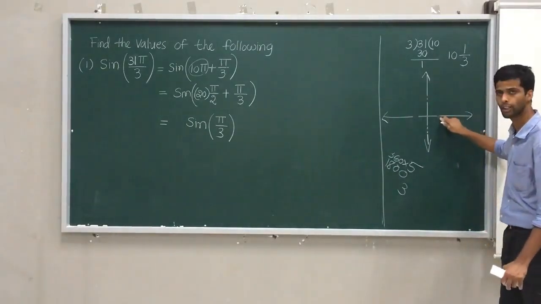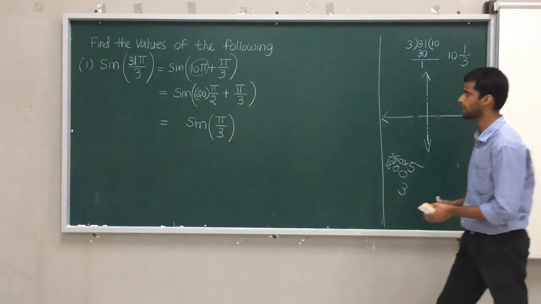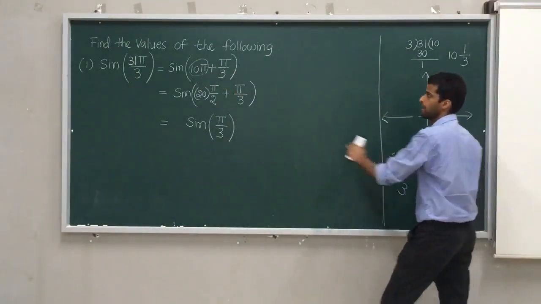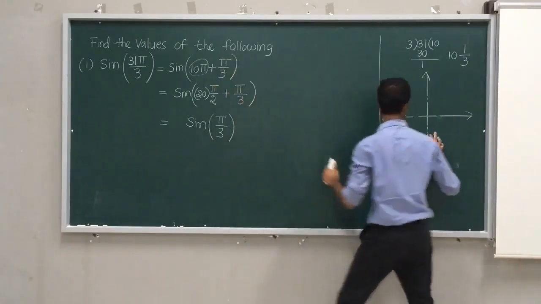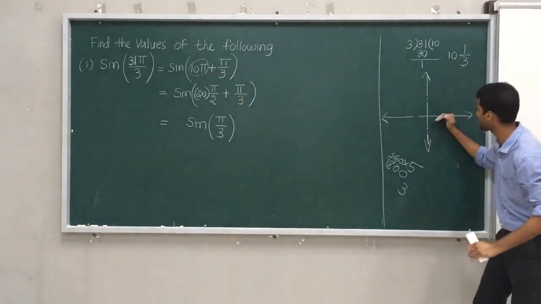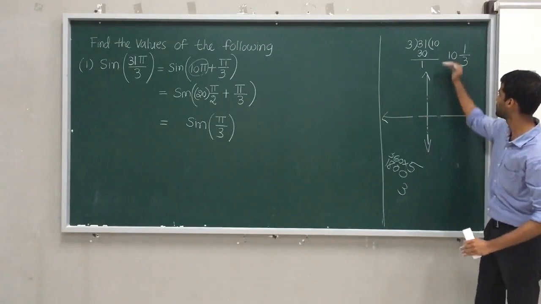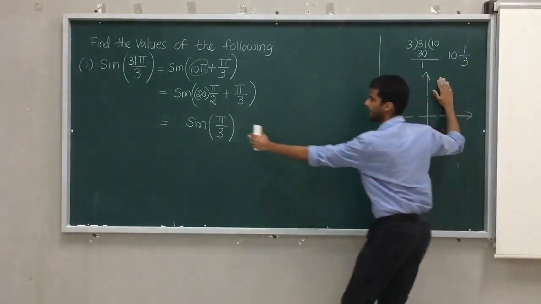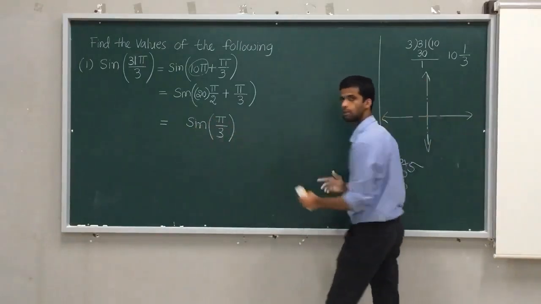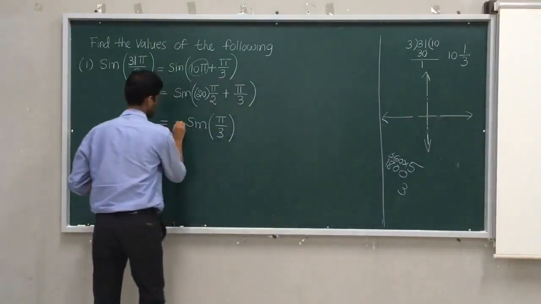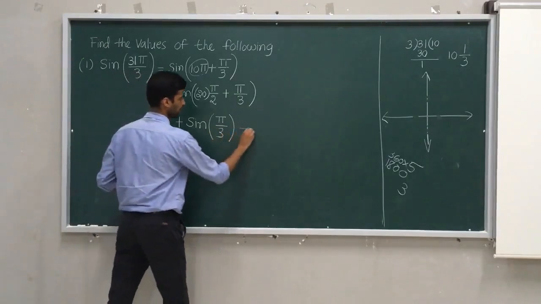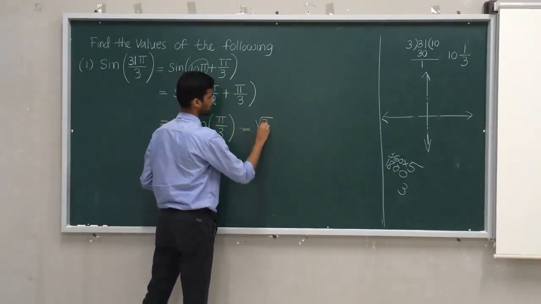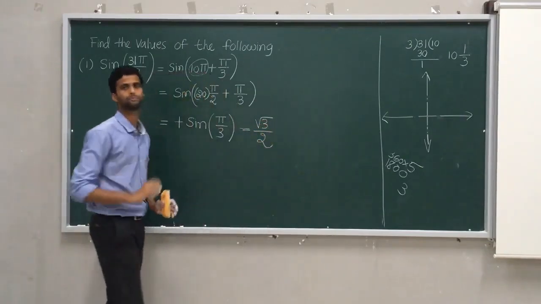Again it will come back here after the 5th rotation, because 10 pi can be written as 5 times 360. Then plus pi by 3, so after 5 rotations it will move further, and it will come here in the first quadrant. In the first quadrant, sine is always positive, therefore its sign is plus. So now I know the sin pi by 3 answer. Pi by 3 is 60 degrees, so sin 60 degrees is root 3 by 2.